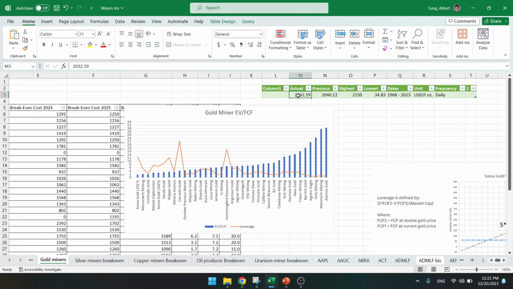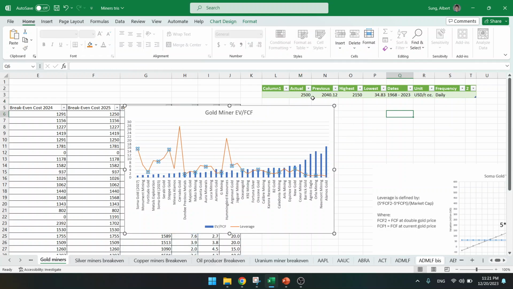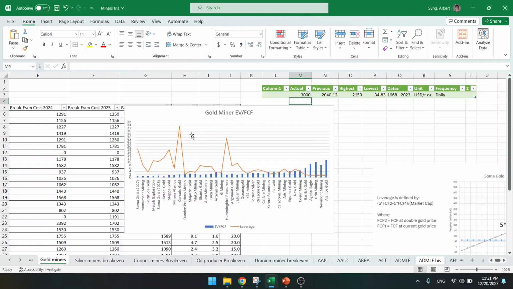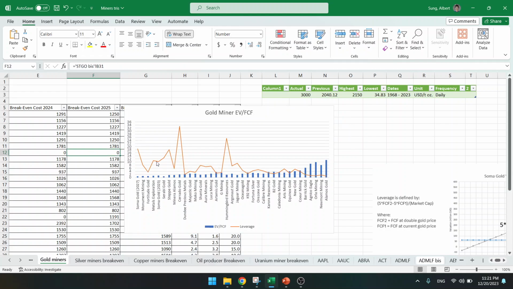So here's the gold price. If the gold price goes to 2,500, then this whole orange line shifts upwards. If it goes to 3,000 gold, then it goes up even more. So Soma Gold had 7 times leverage and now it's 10 times leverage.